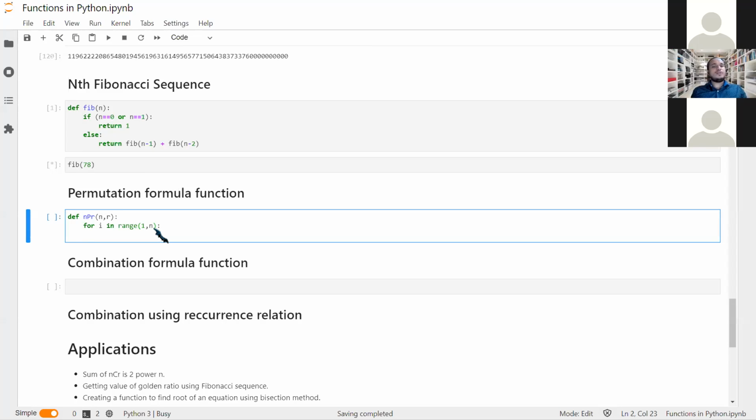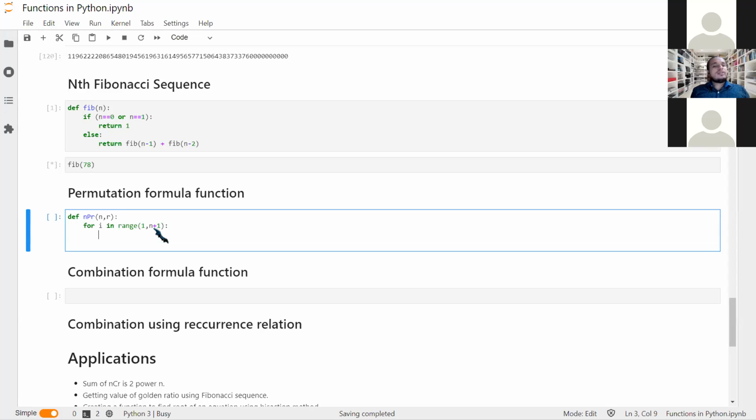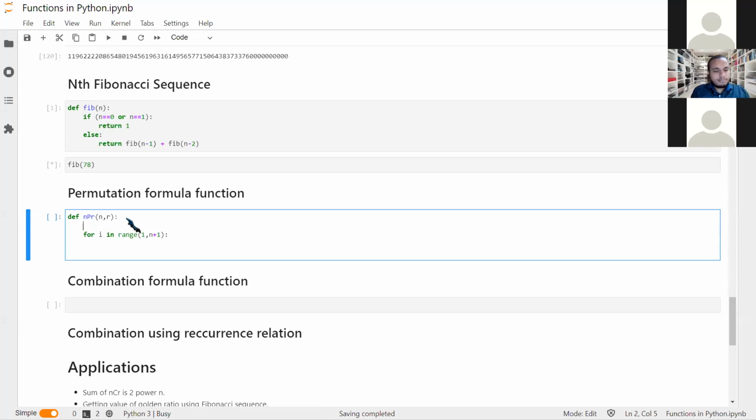No, right? We need to go till n, right? So that's why I'm mentioning here n plus 1. Then for i in range this. Okay. So what I'll do, I'll try to get the factorial calculated here above, using this for loop.